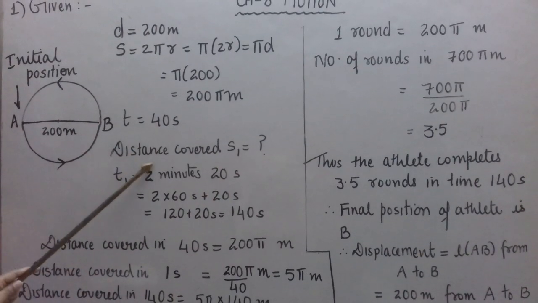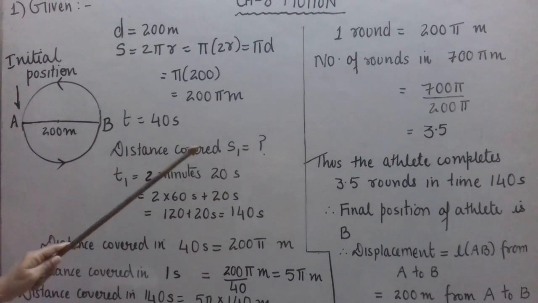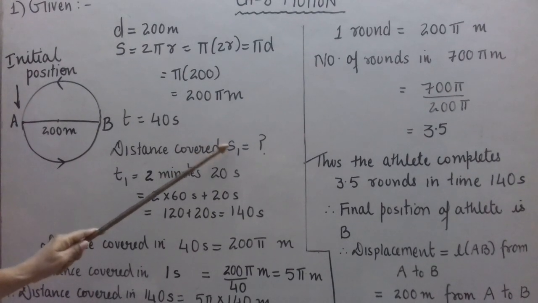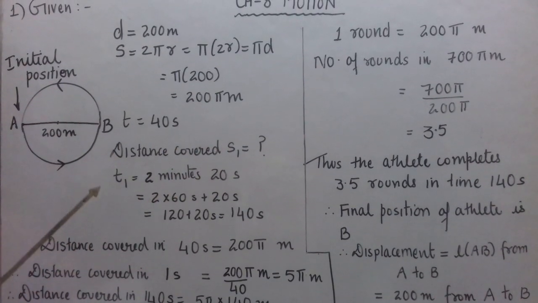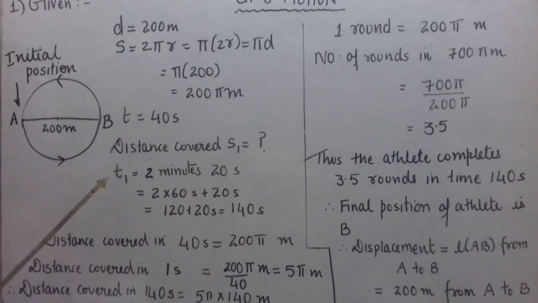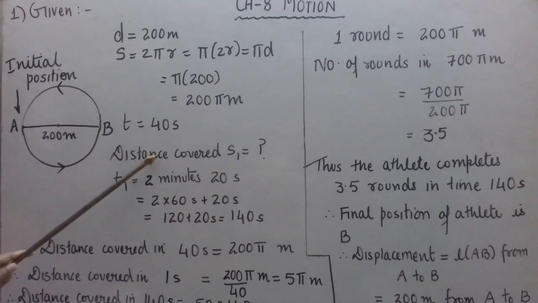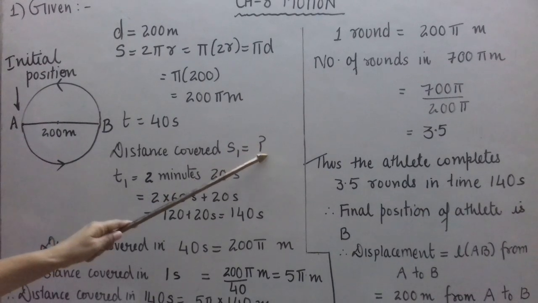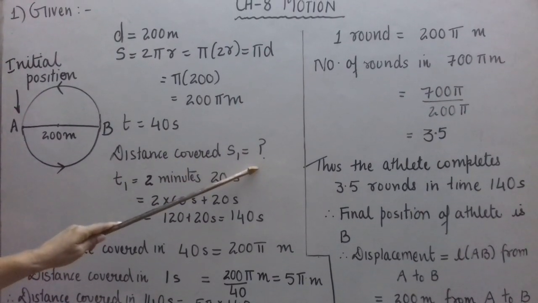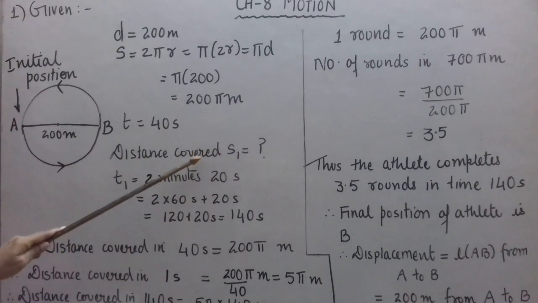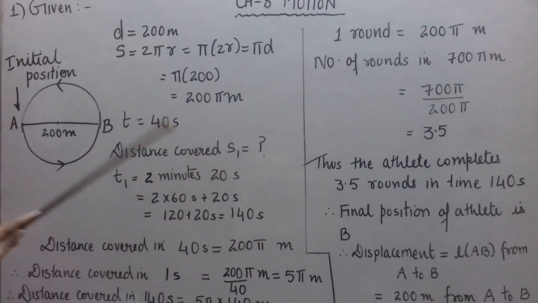I should also have written here displacement covered. But now we cannot just use a symbol, because here it is not a straight path where distance and displacement magnitude are the same. So you should write distance covered S1 is question mark, and also you can write displacement covered is equal to question mark. No need to give any symbol to displacement covered.